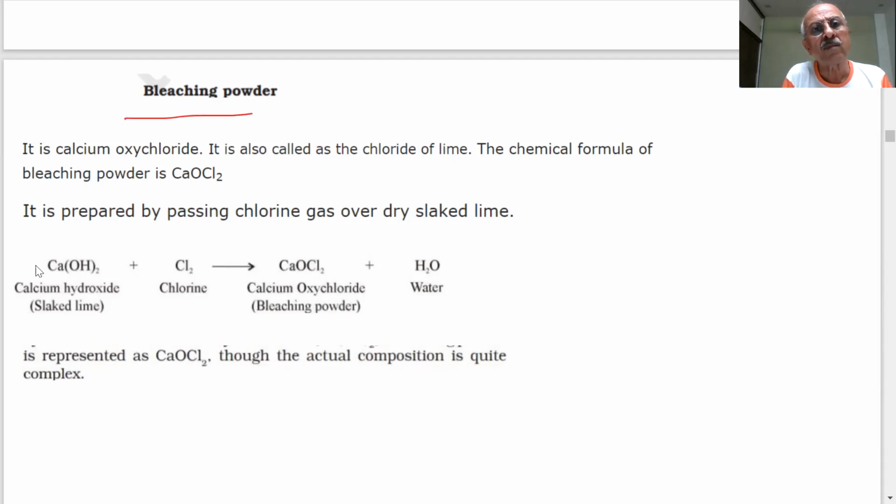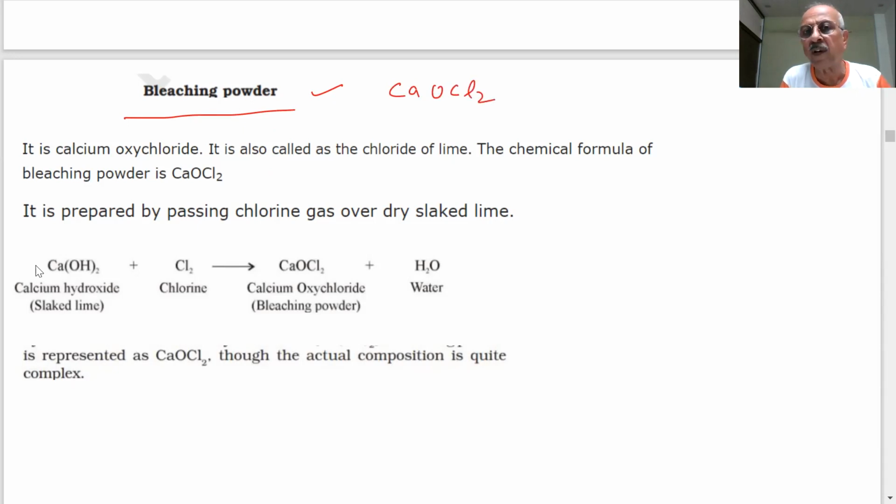Second most important compound, bleaching powder. Bleaching powder is very important. Now, what do you mean by bleaching? It will bleach as a powder. And what is the chemical formula? Tell me now, you already know. What is the chemical formula of bleaching powder? CaOCl2.